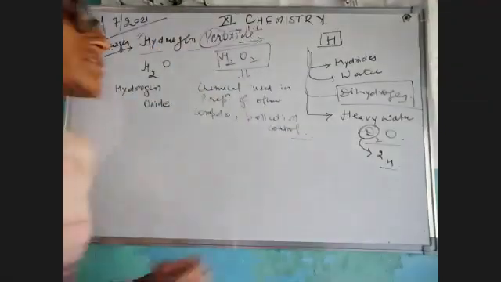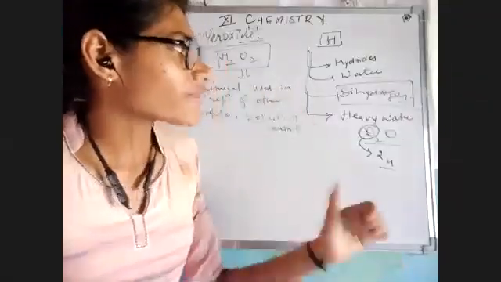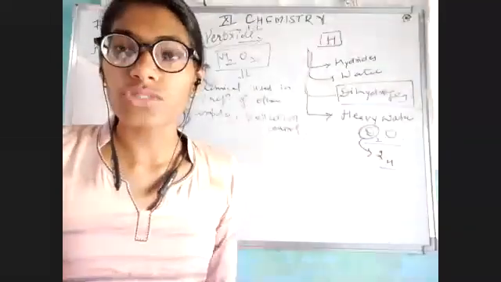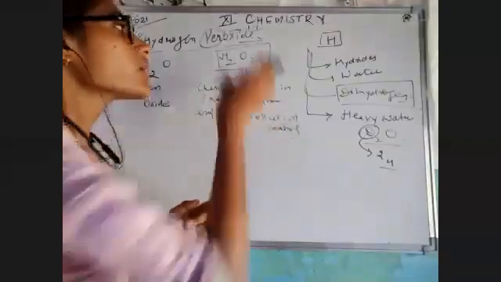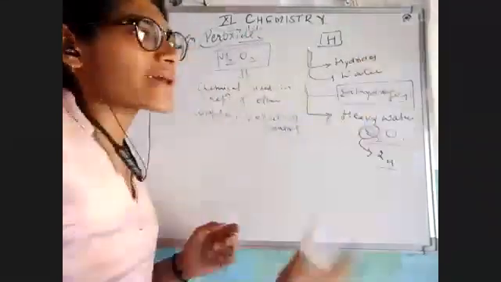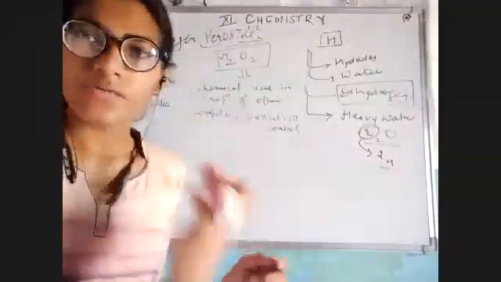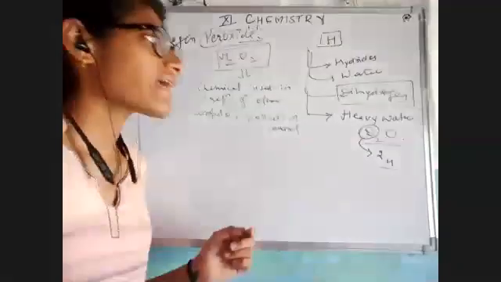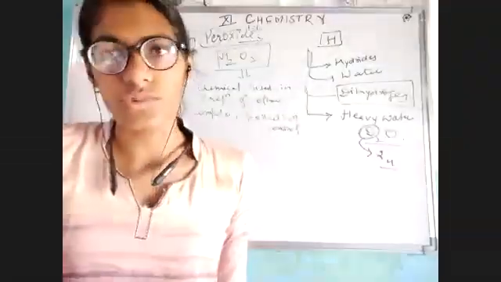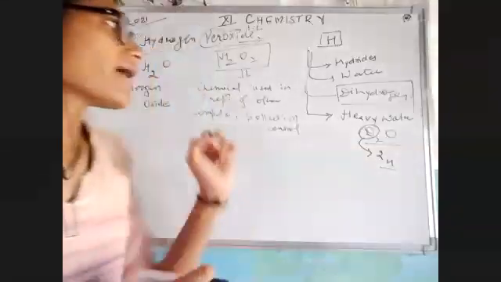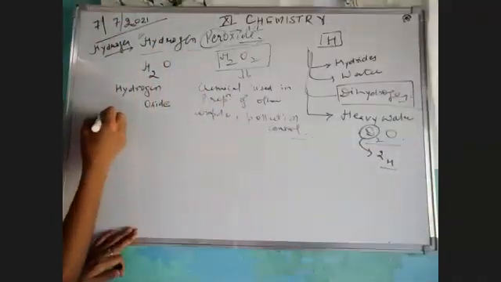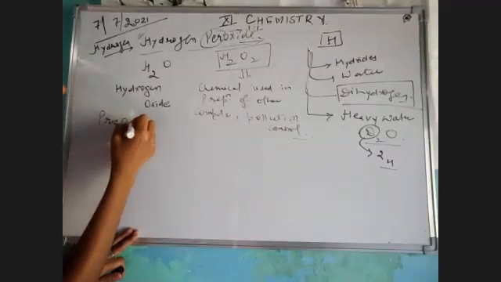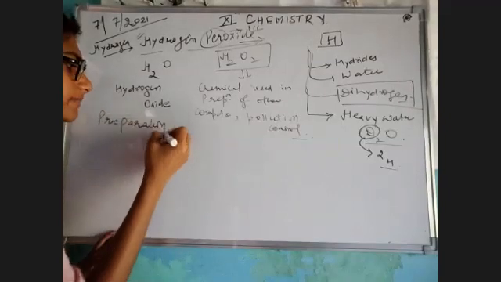Now, you have remembered, we have done so many topics of hydrogen, and in all of them we have studied the same things. First of all, what is that compound? Preparation, what are its physical properties, what are its chemical properties, and lastly the use. So the same we will start here. What are the preparations of hydrogen peroxide? So let's begin with the first topic, that is preparation of hydrogen peroxide.